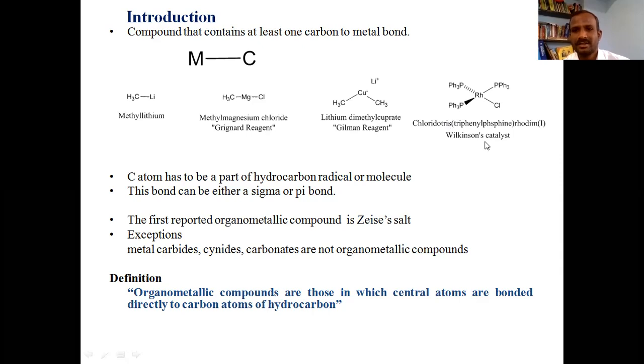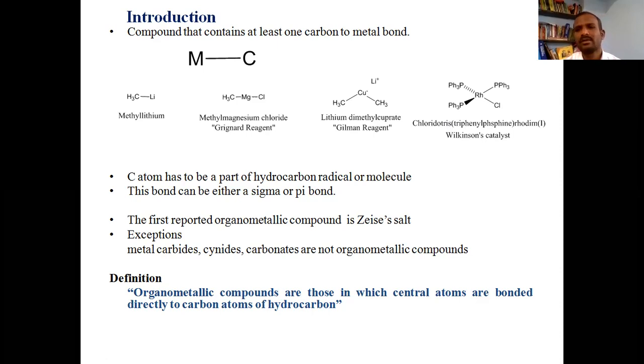And look at this example. Wilkinson's catalyst, chloridotris(triphenylphosphine)rhodium(I), a well-known catalyst used for hydrogenation. This Wilkinson's catalyst is also classified as an organometallic compound, though it doesn't contain any bond between carbon and metal. Still it is considered an organometallic compound.